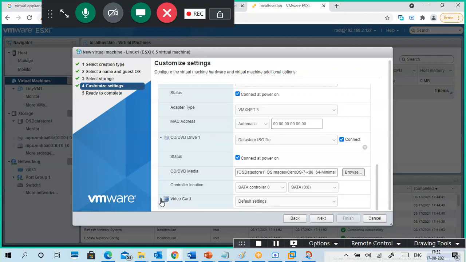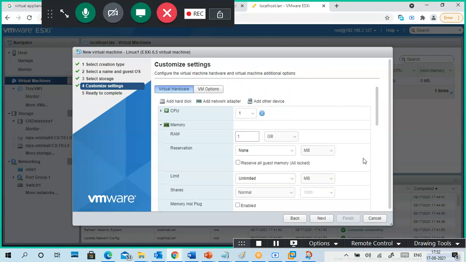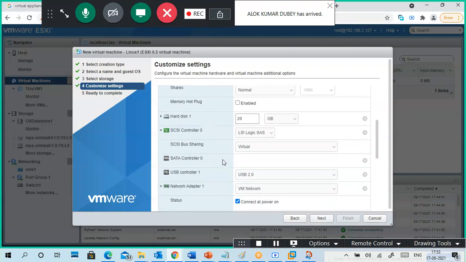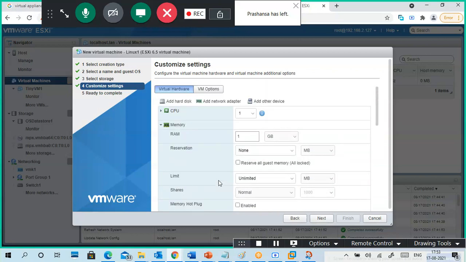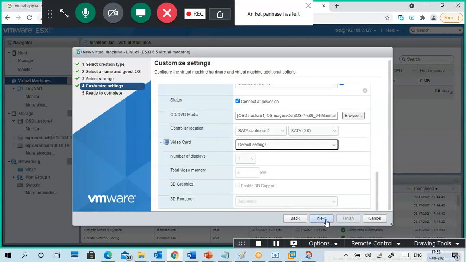Okay, video card. If you want to specify any graphic memory for this one, you can customize that also. How much do you want? 4 MB, 10 MB, like that. Default settings I will leave. Again I will go. So you can see one CPU, 1 GB RAM, and the disk type is logical SAS, 20 GB hard disk I'm giving. I'm not adding any network adapter. One network adapter is already there. Network adapter is on the VM network. Next.